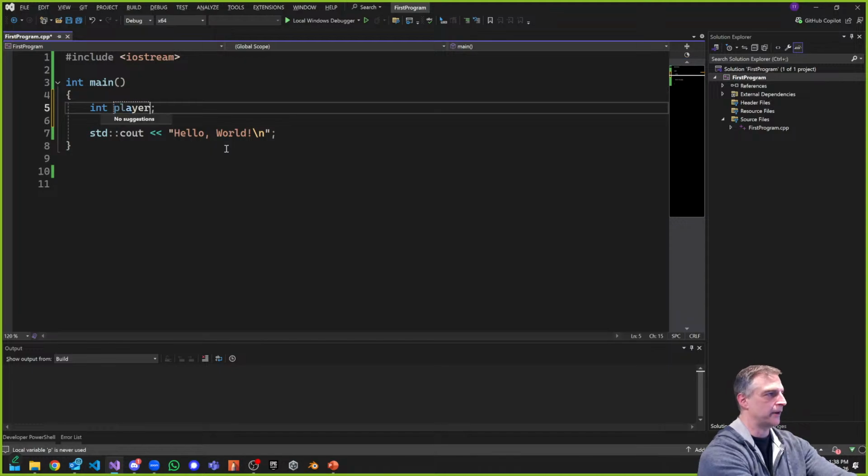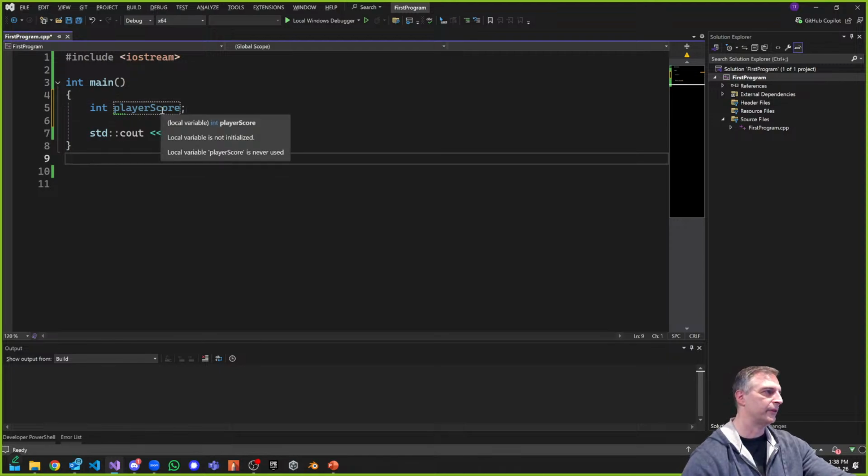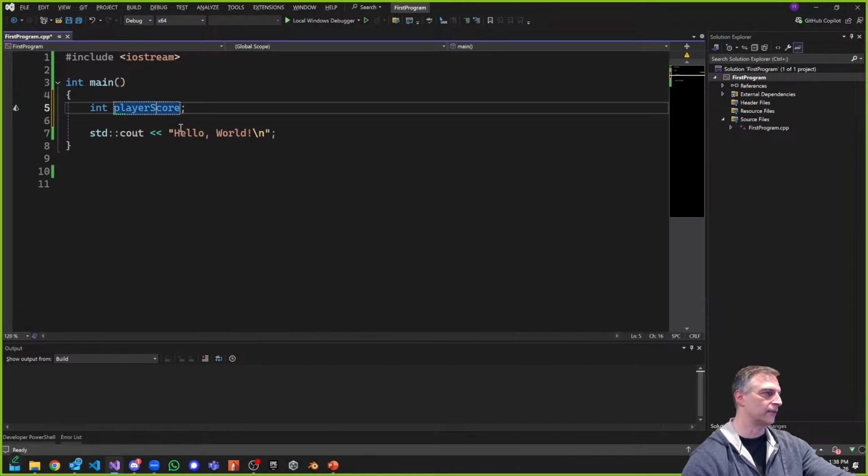You can call this playerScore, and this is called camel case. That's what this is, playerScore. And this is just a declaration, so there's no initialization. That's the other step we have to make, right? But playerScore, that's one way of doing it. The other way of doing it is player_score, right? That's another way of naming it. So these are all different names.